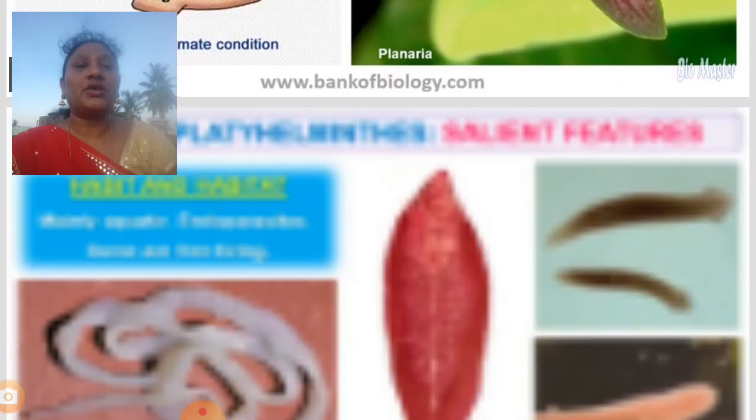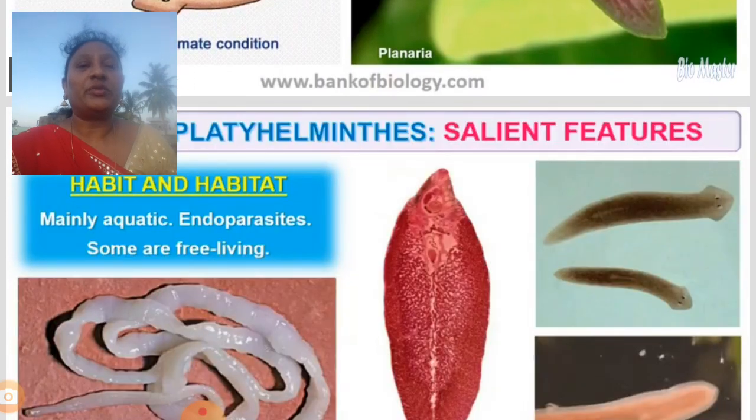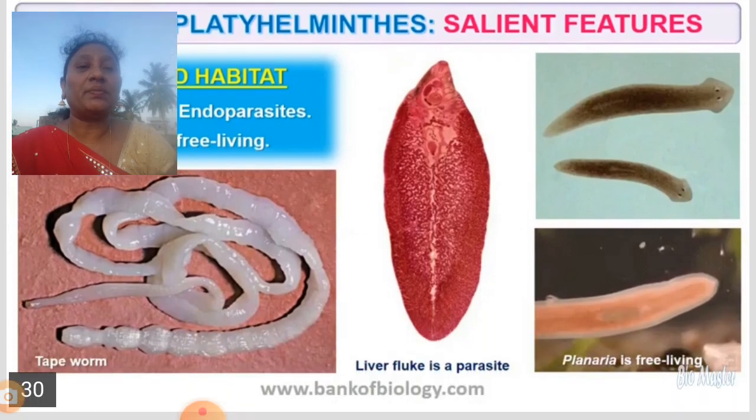Now you can see here the habitat and the habit. Mainly aquatic, they are found in the water. Endoparasites, that means they live inside other organisms. Some are free living. They can live in free living water, aquatic regions, and also inside the cells. Parasites means they live in the host and cause harm to the host. Such organisms are called parasites.